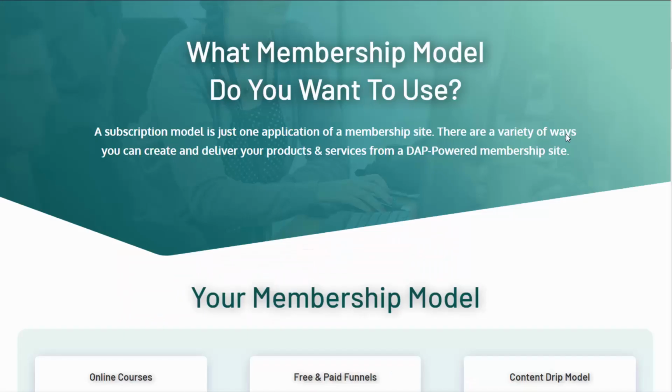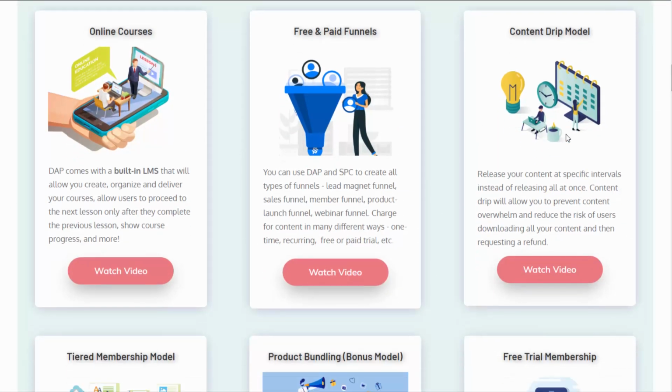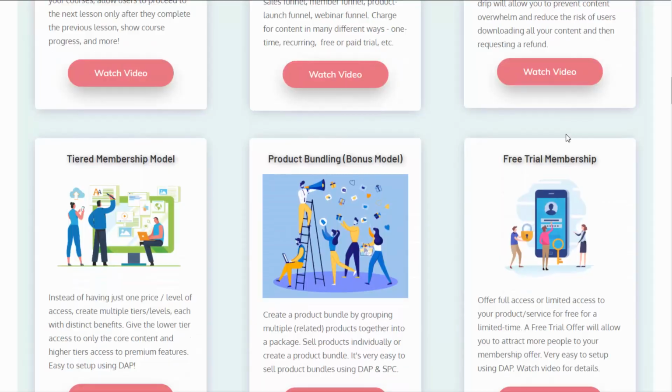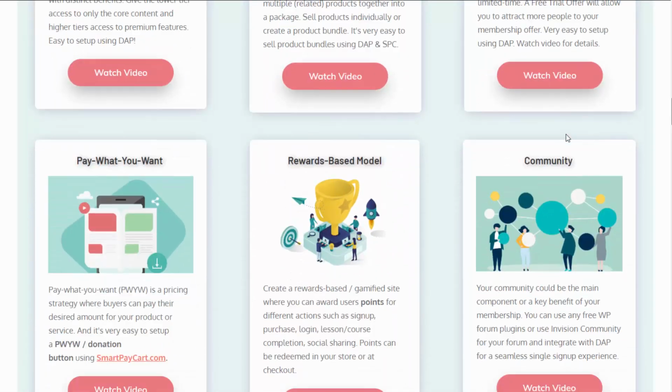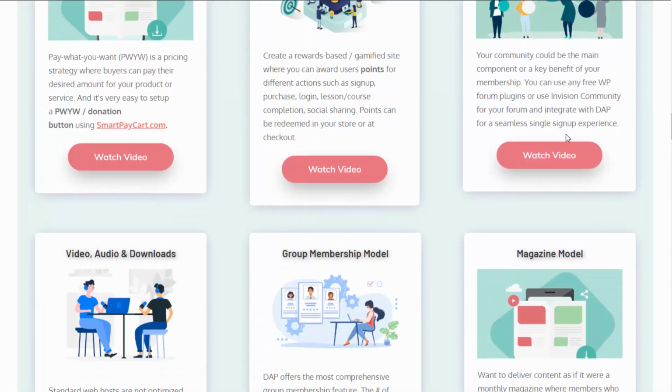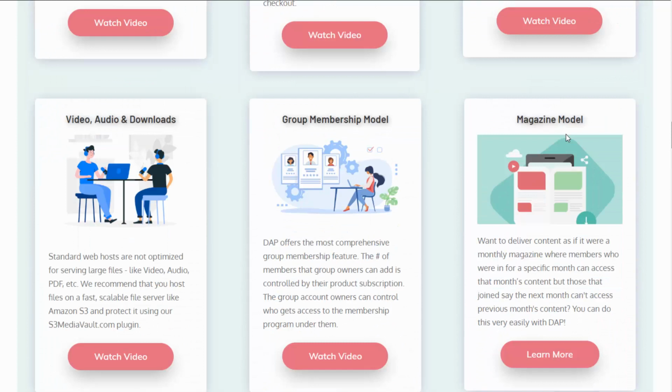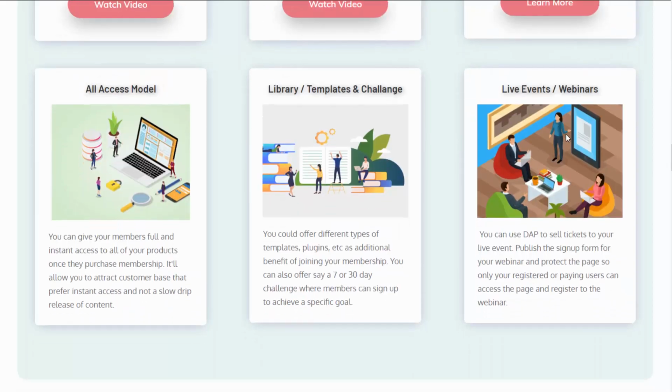No matter what type of membership model you are looking to implement, there's a good chance that DApp will support that model. Online course model, content drip model, tiered membership, product bundling, free trial, pay what you want model, rewards-based membership site, group membership, magazine model, activity-based content release model, all access, and so much more.